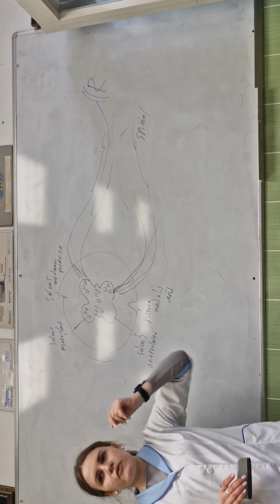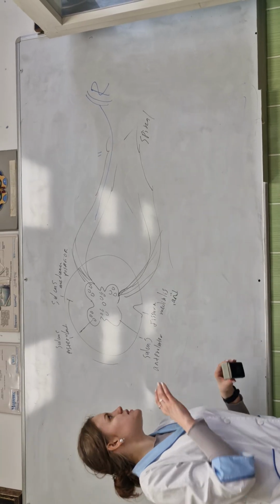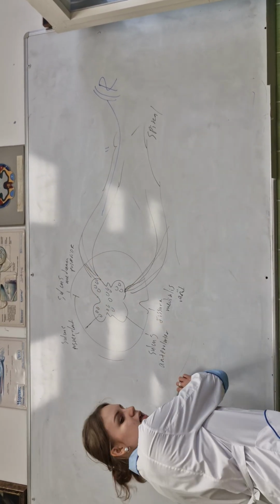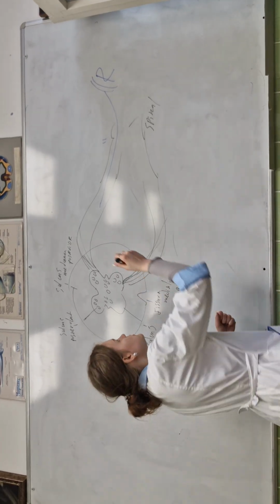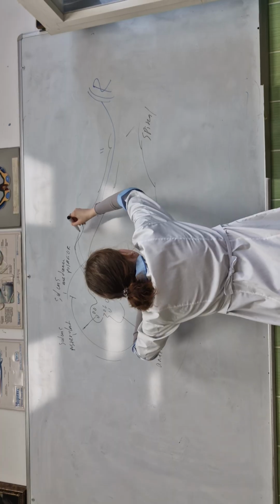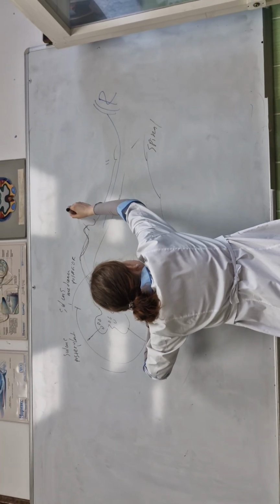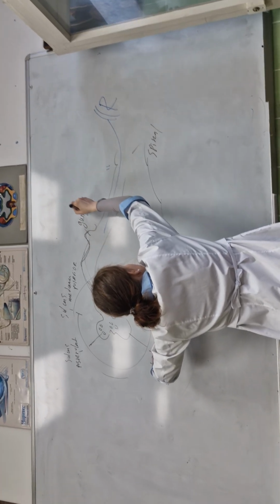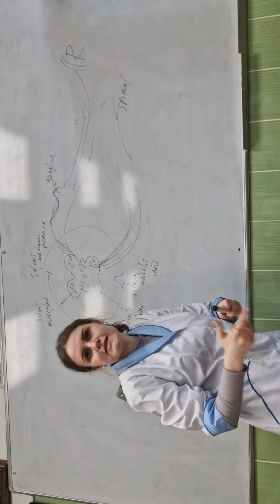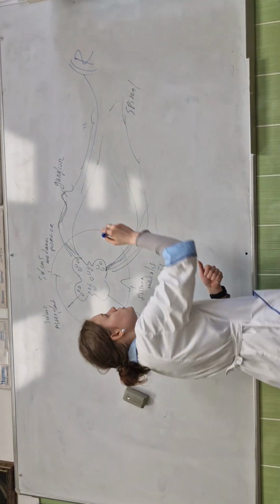Sensitive neurons are located in the radix posterior, in the ganglion. In this ganglion is located the sensitive neuron.